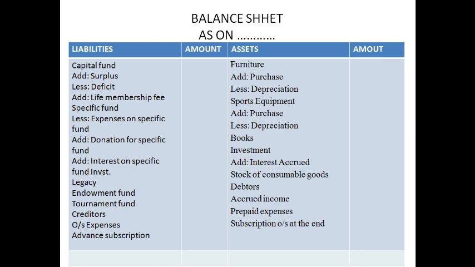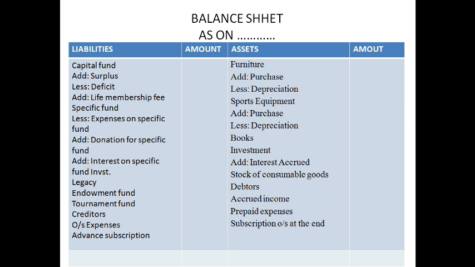Let's come to the last statement here, that is the balance sheet. This is also known as position statement. On the left hand side you see the liabilities. The very first item is capital fund. To the capital fund, surplus is added. If suppose there is any deficit, it will be subtracted. So either surplus or deficit, one item will be there. Surplus will be added, deficit will be subtracted.